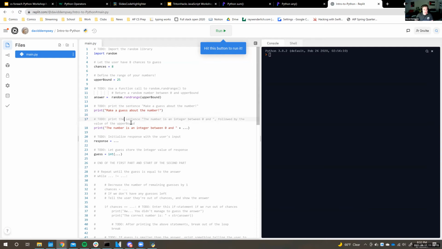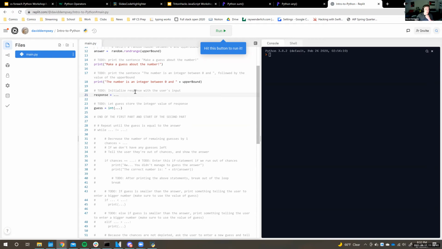And then again, this is another example of a print statement, but instead we're going to do appending to the original string. So we want to print the sentence, "The number is an integer between 0 and" blank, followed by the value of upper bound. And so this plus indicates that we're appending to this original string. We need to do plus upper bound. So pretty easy to do that.